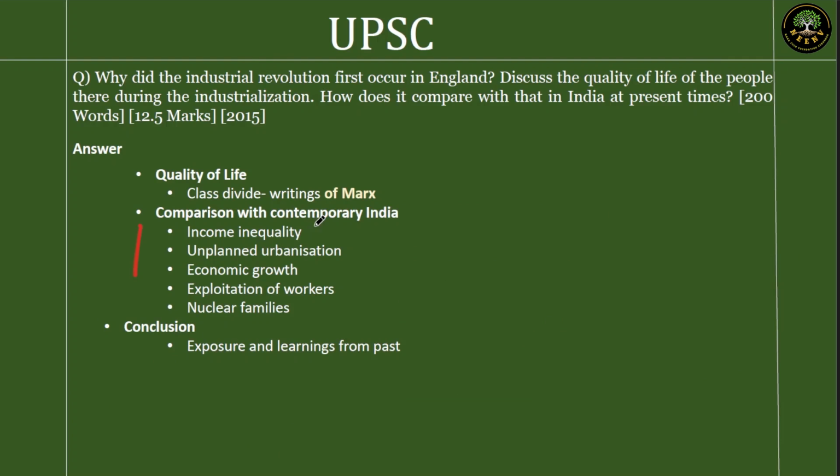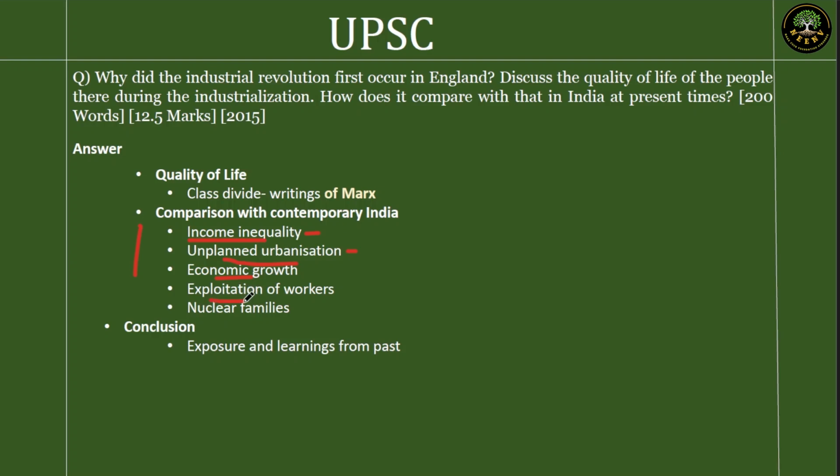Finally, comparison with contemporary Indian society. The first point can be income inequality. Second is unplanned urbanization. So these are the same points that we mentioned in the second part. We'll bring it in the Indian context and you can give some examples or analysis to substantiate this. The Oxfam report can be given here. For unplanned urbanization, you can give the example of slums in Mumbai like Dharavi. Economic growth is happening because rapid urbanization is happening in India as well. You have tier 2 cities like Gurgaon growing.